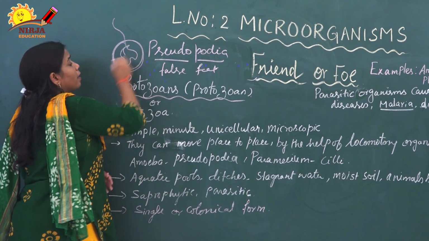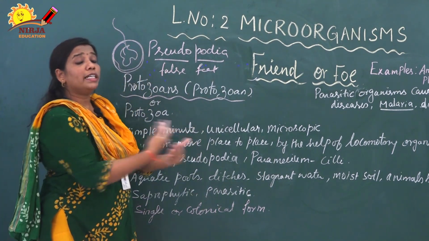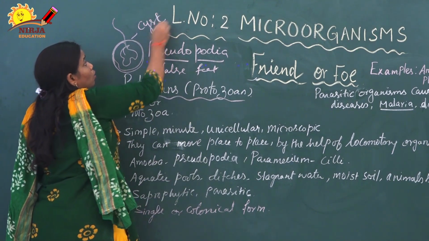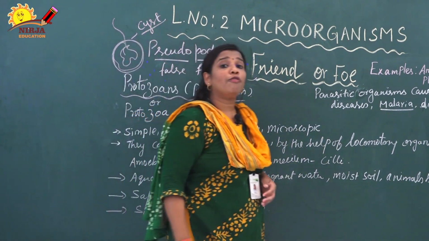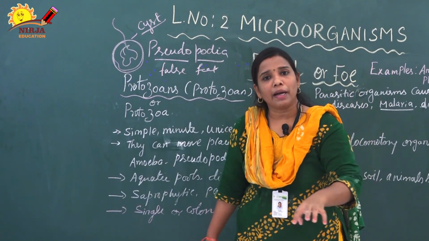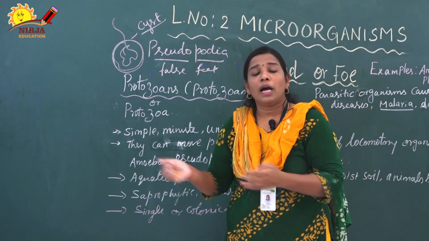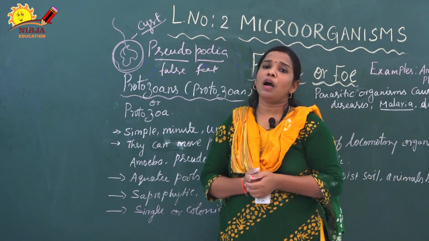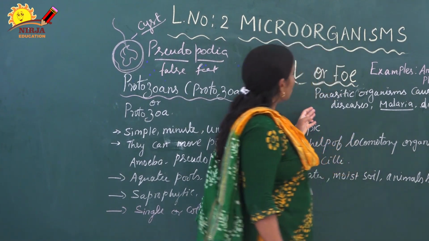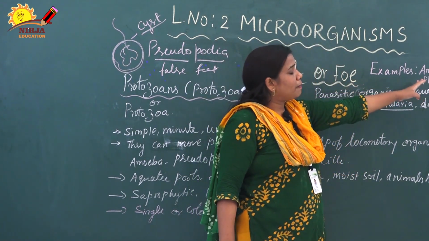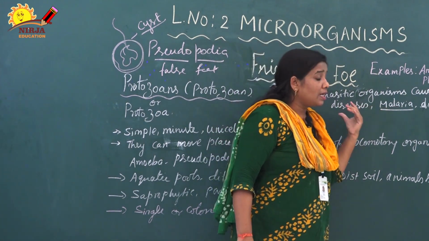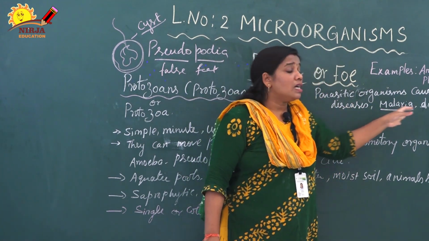So the amoeba is inside, and outside it makes one cover. That cover is called a cyst. The cyst protects the amoeba from all unfavorable conditions. Once favorable conditions come again, the cyst breaks open and releases the amoeba outside. This way they can protect themselves. Examples are amoeba, euglena, plasmodium, and paramecium. Parasites cause certain diseases like malaria and dysentery.